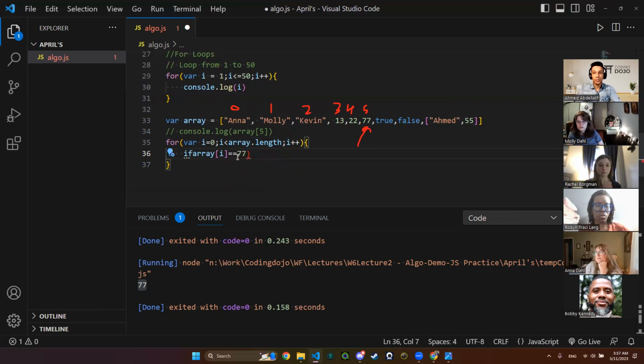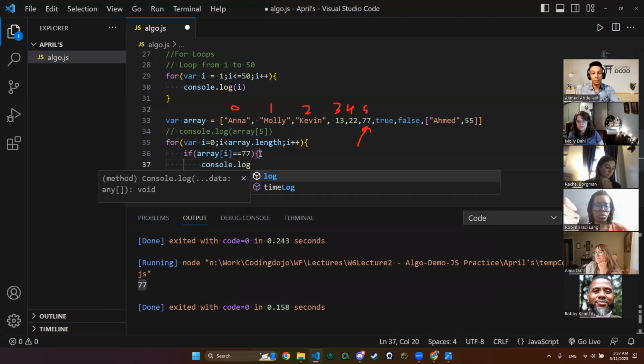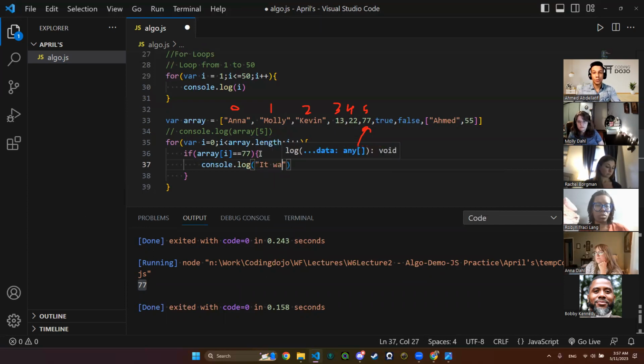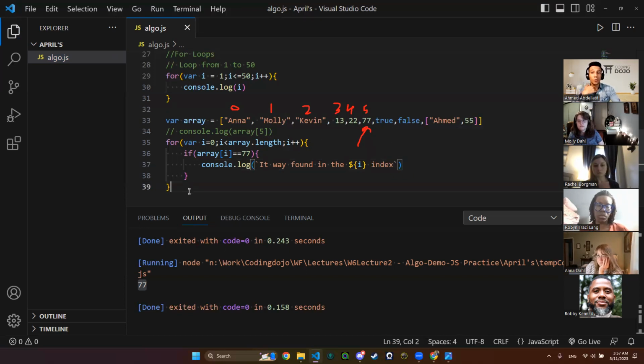Let me now say if array of i equals 77, console.log "it was found in the index". Okay, let's see what will be my output to this code. Then I'm going to demonstrate it, of course.